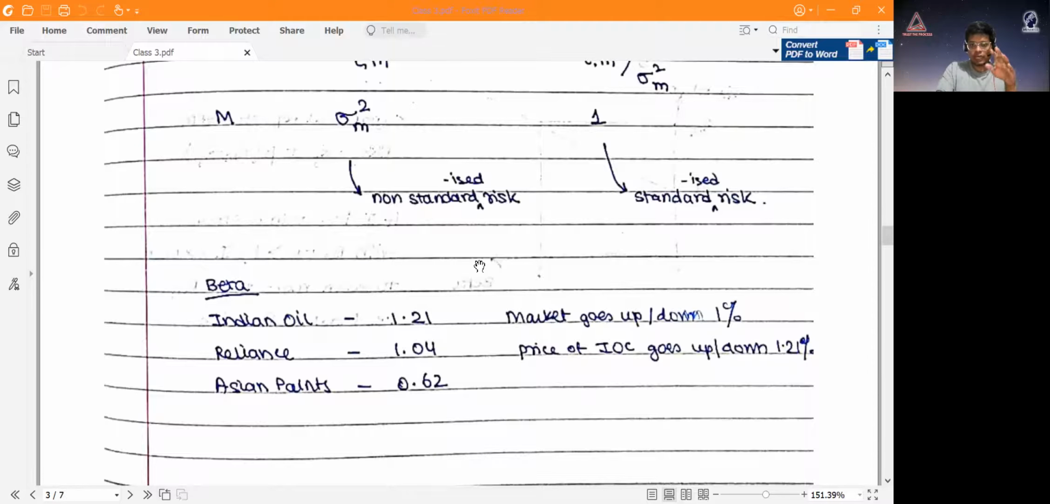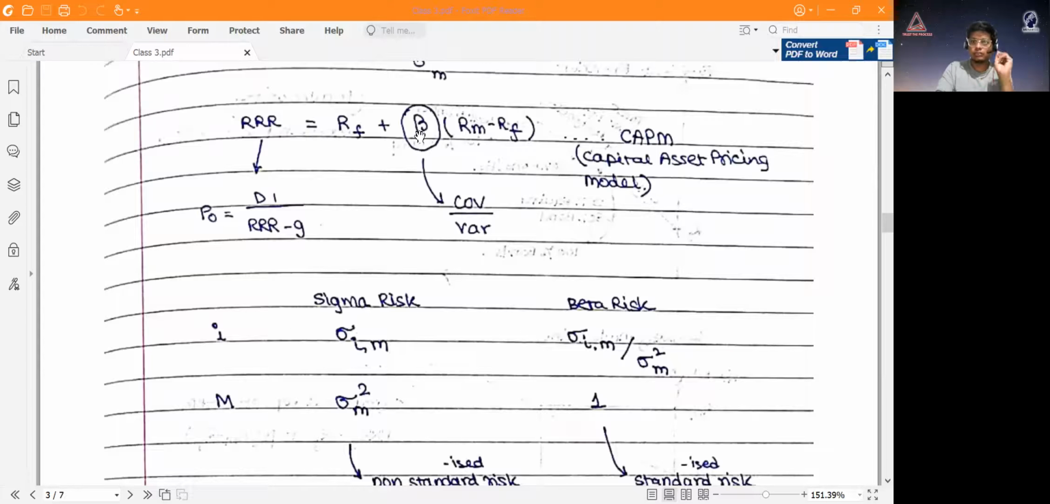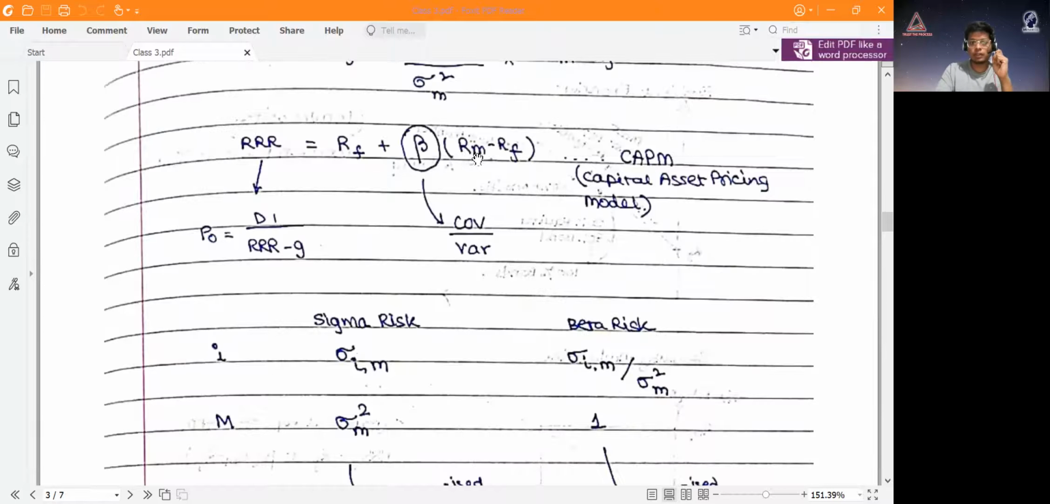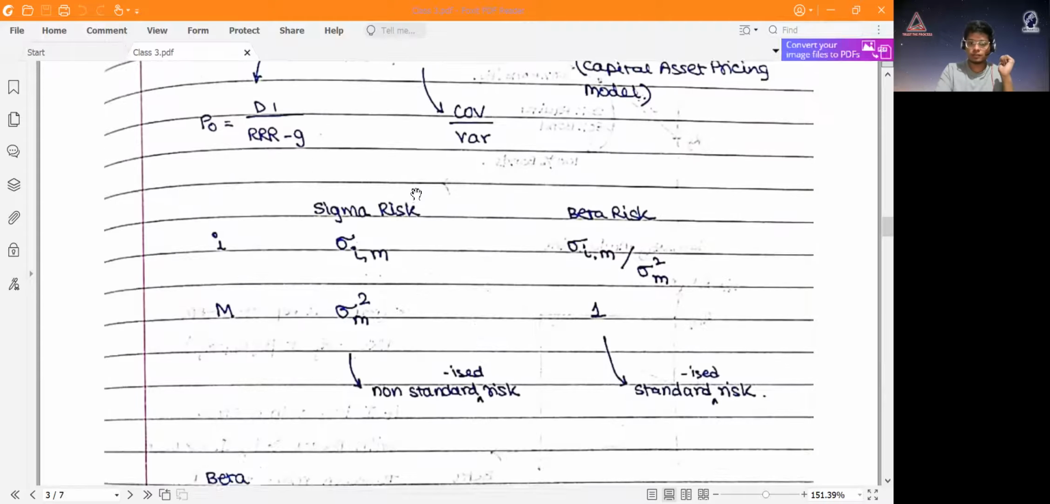Now, I hope what beta is, is clear. Generally, if you search on Google for the beta of any stock, you will get it. So that's called beta, and you multiply that with the RM minus RF. When you multiply that with the RM minus RF, you get the market risk premium for that stock. You add it to the risk-free rate and you get the RRR for the stock. Right?